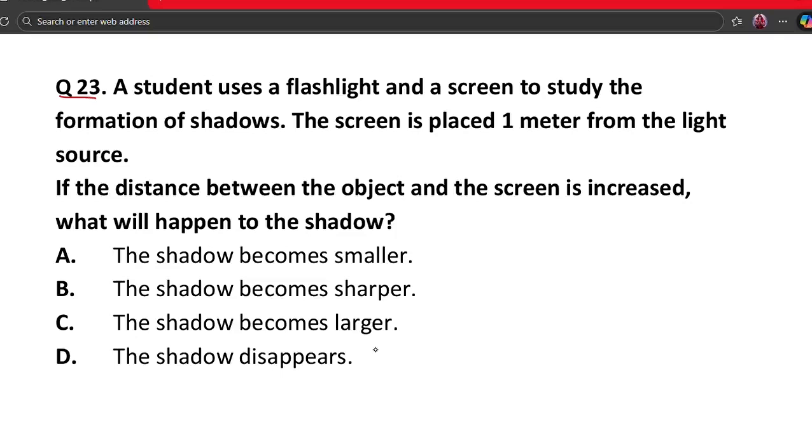The correct answer is option C. Why? Because when the object moves away from the screen, the shadow spreads more, and this makes the shadow larger, where distance plays a big role here. So option C is the correct answer.